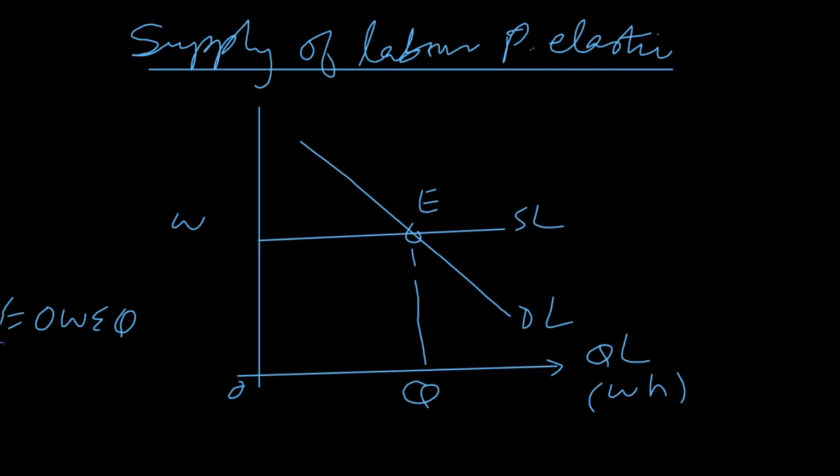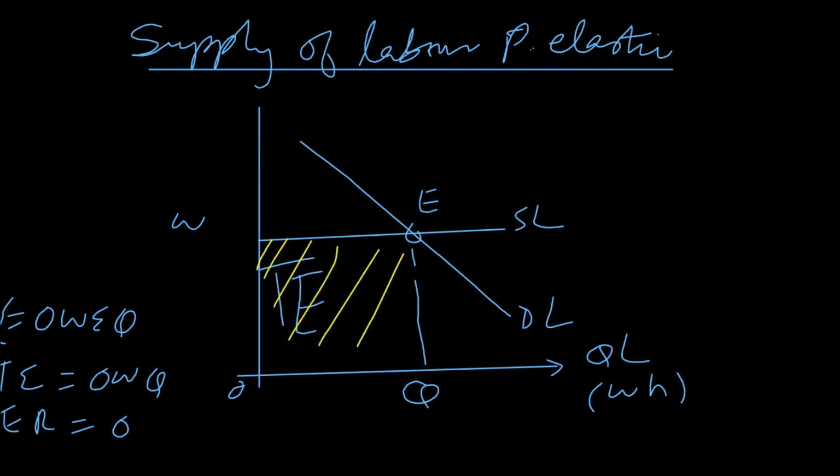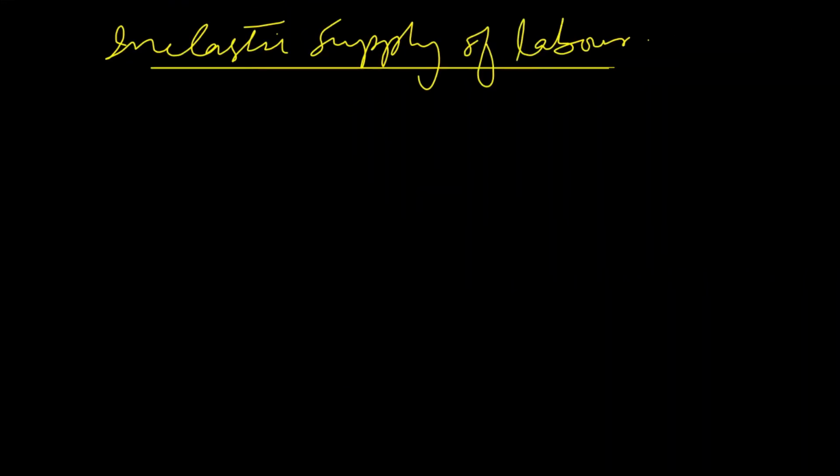If he moves to another job, then his transfer earning is equal to OWEQ and his economic rent is equal to 0. So all of this amount of money is his transfer earning, because whatever he was earning from the current job, the new job will exactly offer him the same wage rate. So he is losing nothing. So economic rent is 0. Whatever he was earning initially is transfer earning. The next scenario is inelastic supply of labor.